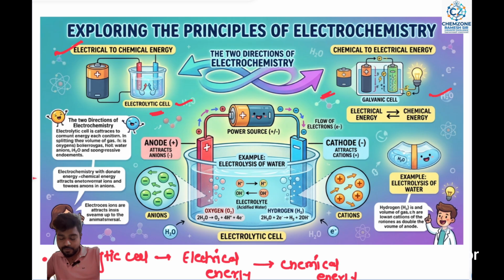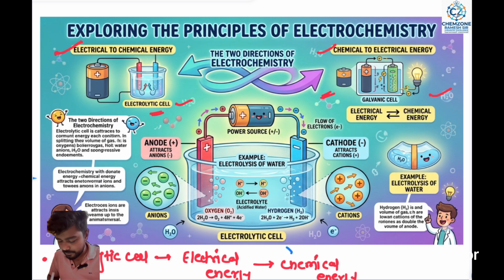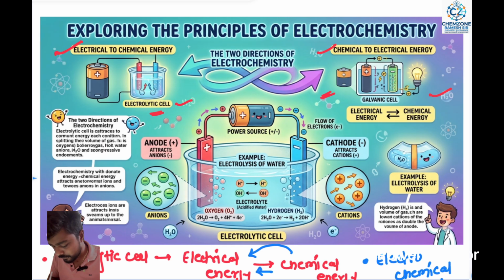Second one is your electrochemical cell, that is chemical energy to electrical energy, just the opposite. That is the form of change: chemical energy to electrical energy, and electrical to chemical. The electrochemical cell works for chemical energy to electrical energy. You can see I have mentioned here electrical energy converted to chemical energy.